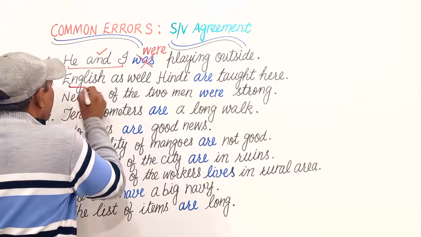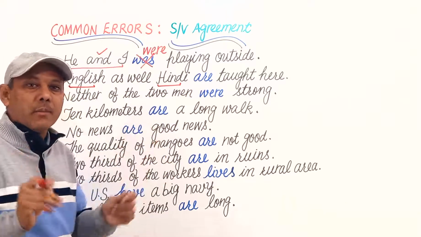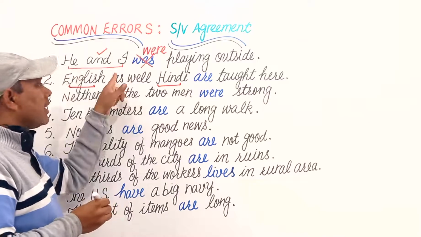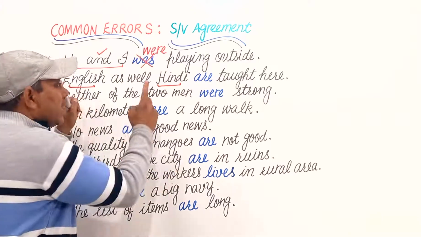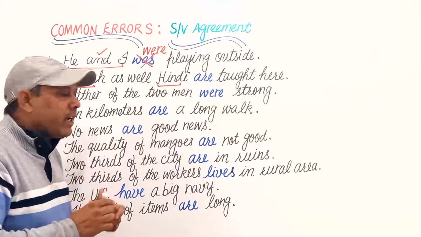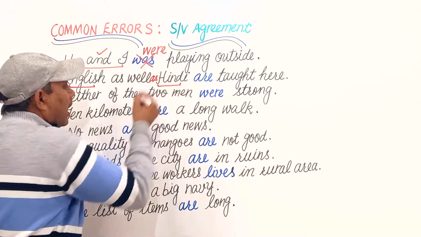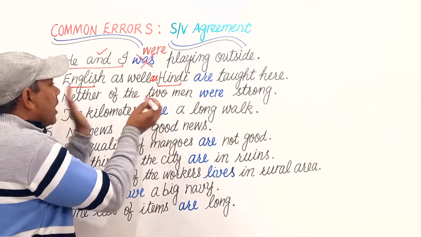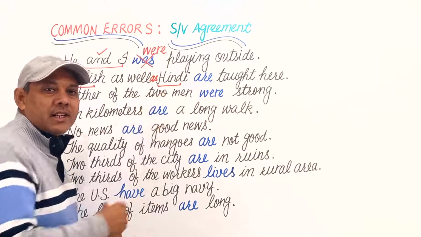Although there are two languages, Hindi and English, there are two subjects, but they are not joined with and. So it is not plural. When these two nouns are joined with as well as, along with, then it is always singular and a singular subject takes a singular verb.